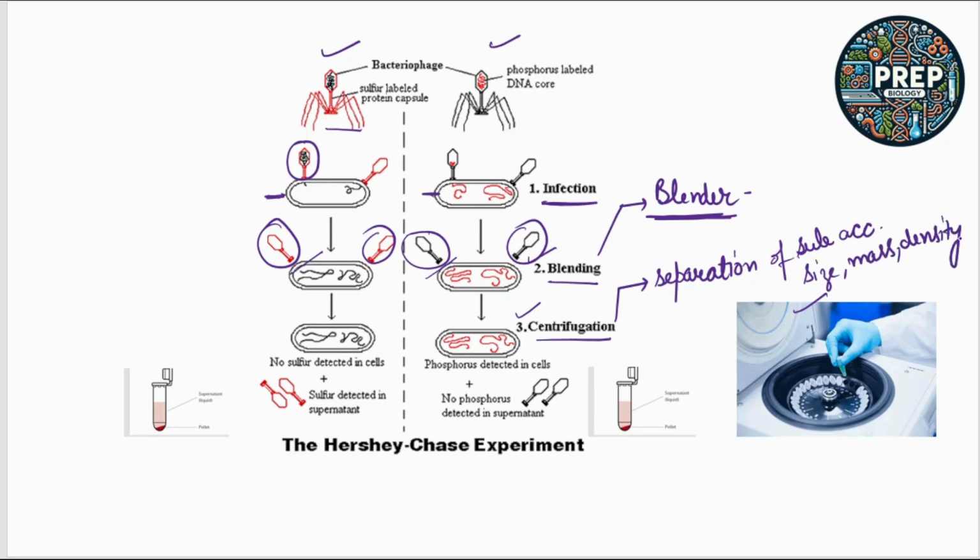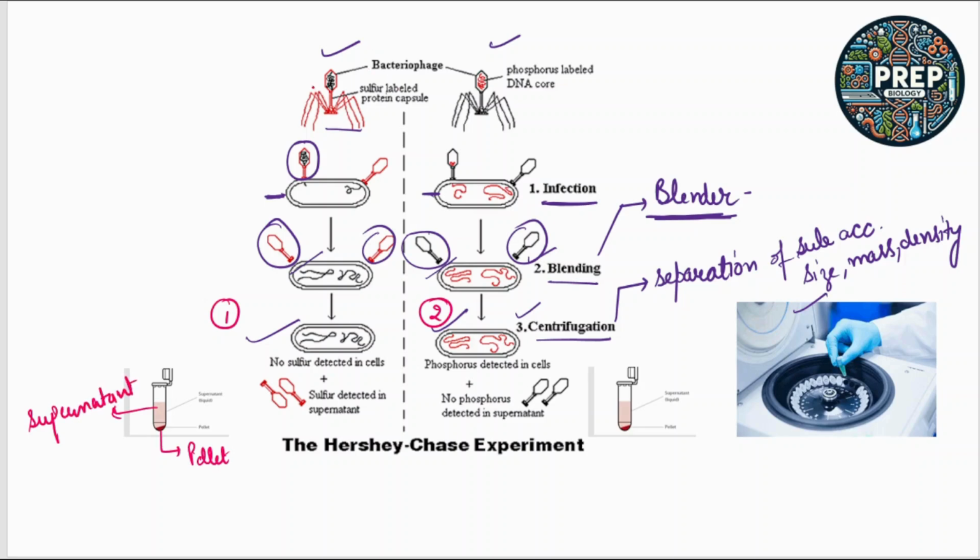Okay, so after the blending we have the mixture. That mixture is transferred into the centrifuge, and the centrifugation takes place. Now we have two kinds of results. This is the one result and this is the second result. So what did they find? This is the tube that shows the centrifugation result. So we have the lowermost pellet, and this is the liquid left, that is the supernatant.